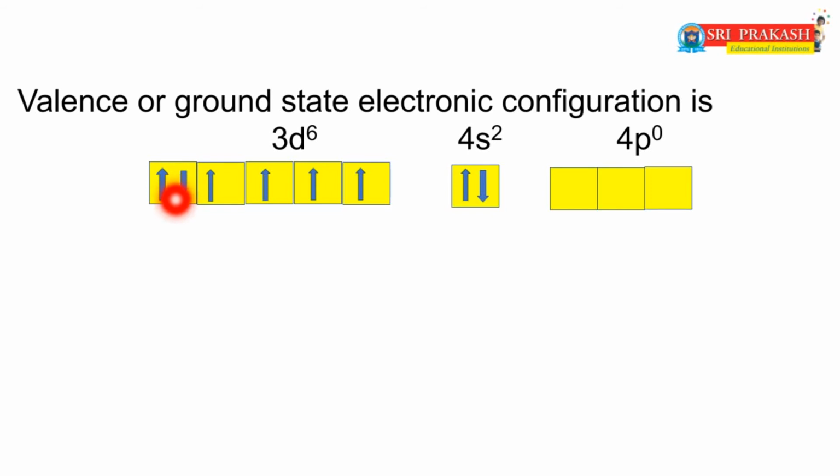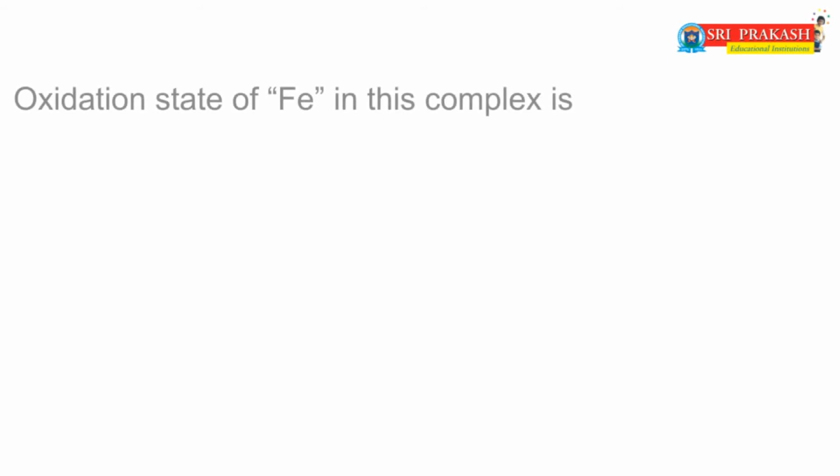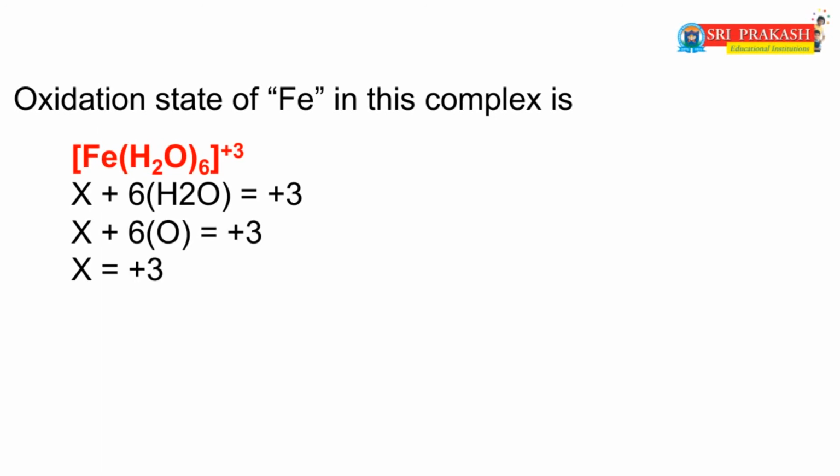Already you know that the 3d orbital contains 6 electrons: 1, 2, 3, 4, 5, 6. And the 4s orbital contains 2 electrons and the 4p orbital is empty. Now in this complex, the oxidation state of iron is +3 because in this complex the ligand is, yes, water. So water is which ligand? Yes, a neutral ligand.